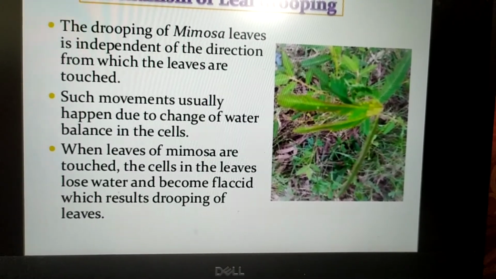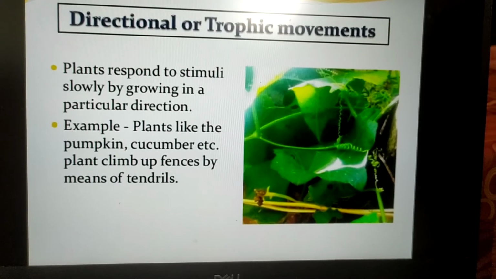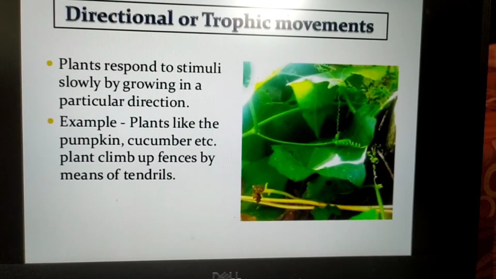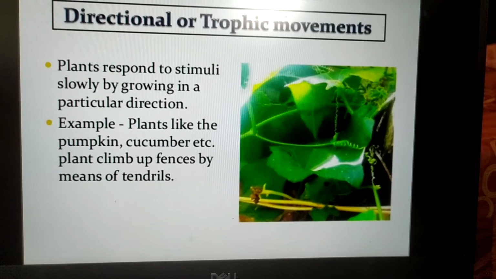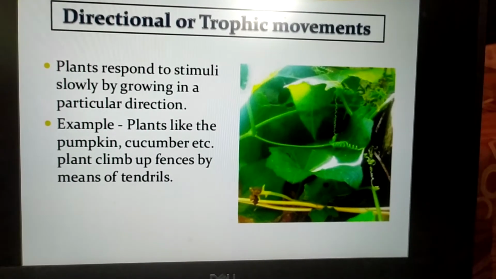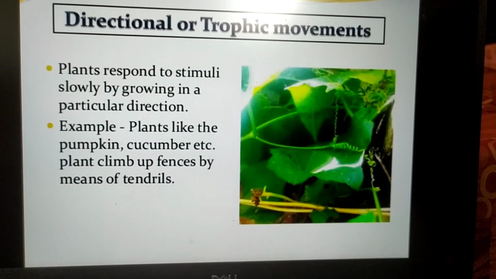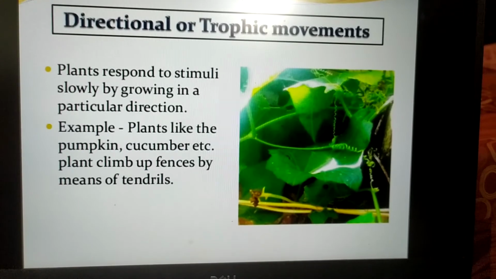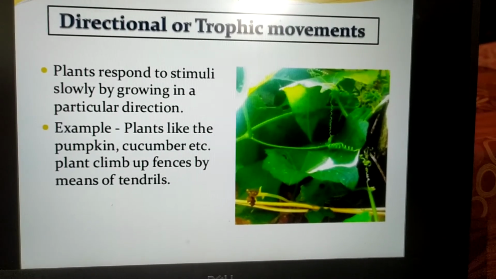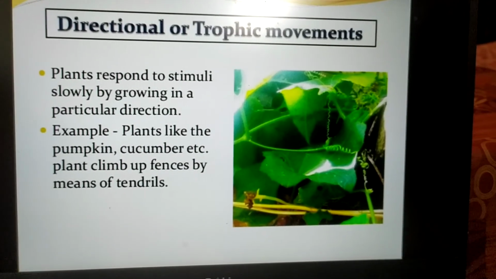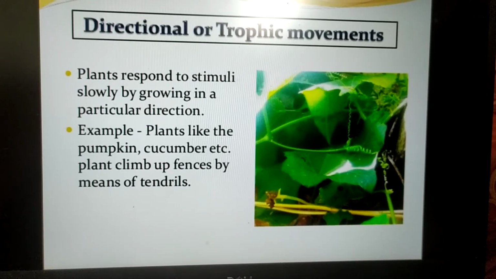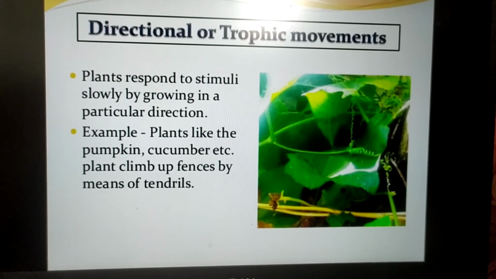Now we will study the directional or the tropic movements. Plants respond to stimuli slowly by growing in a particular direction. Examples include plants like the pumpkin, cucumber, etc. Plants climb fences by means of tendrils. So it is an automatic directional movement; these are examples of climbers, and they climb up the fences by means of the tendrils by directional or the tropic movements.